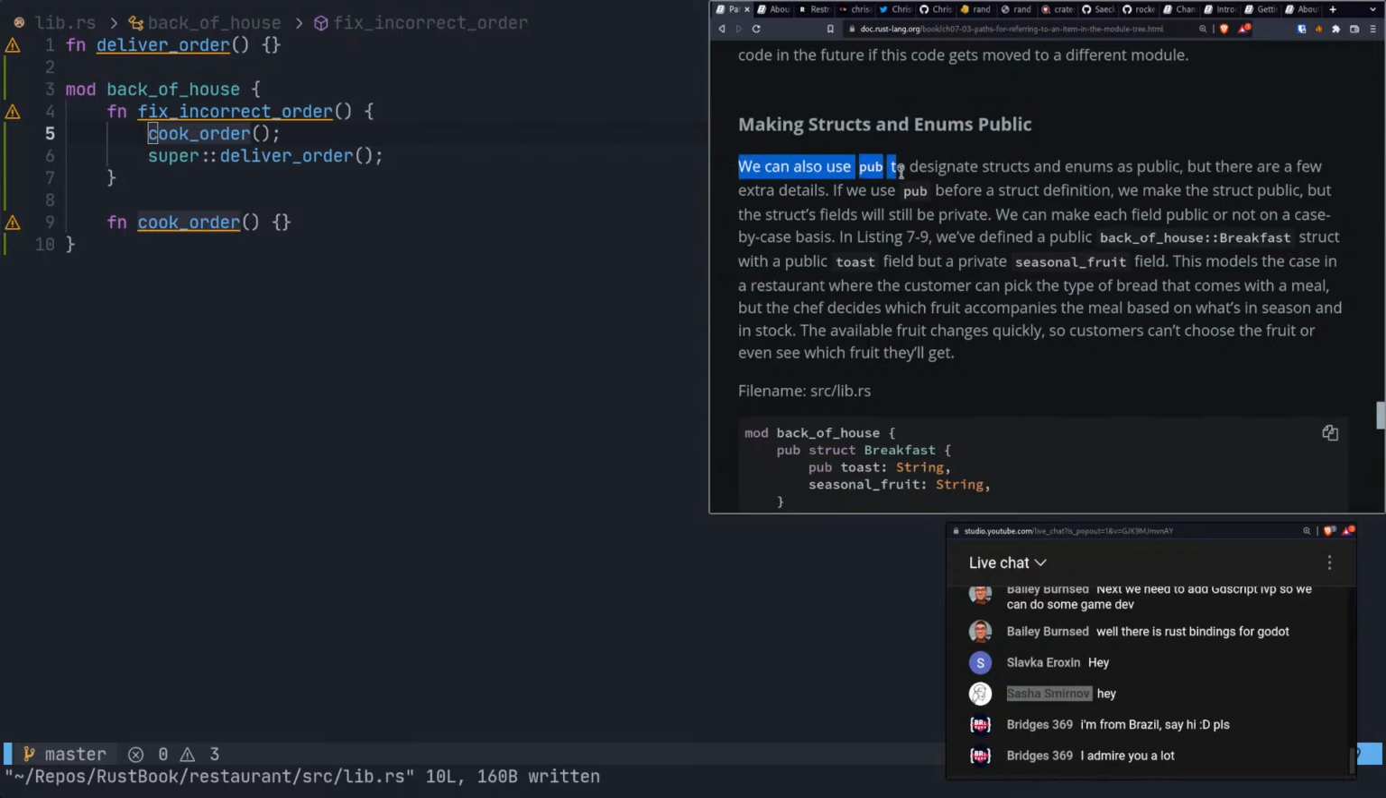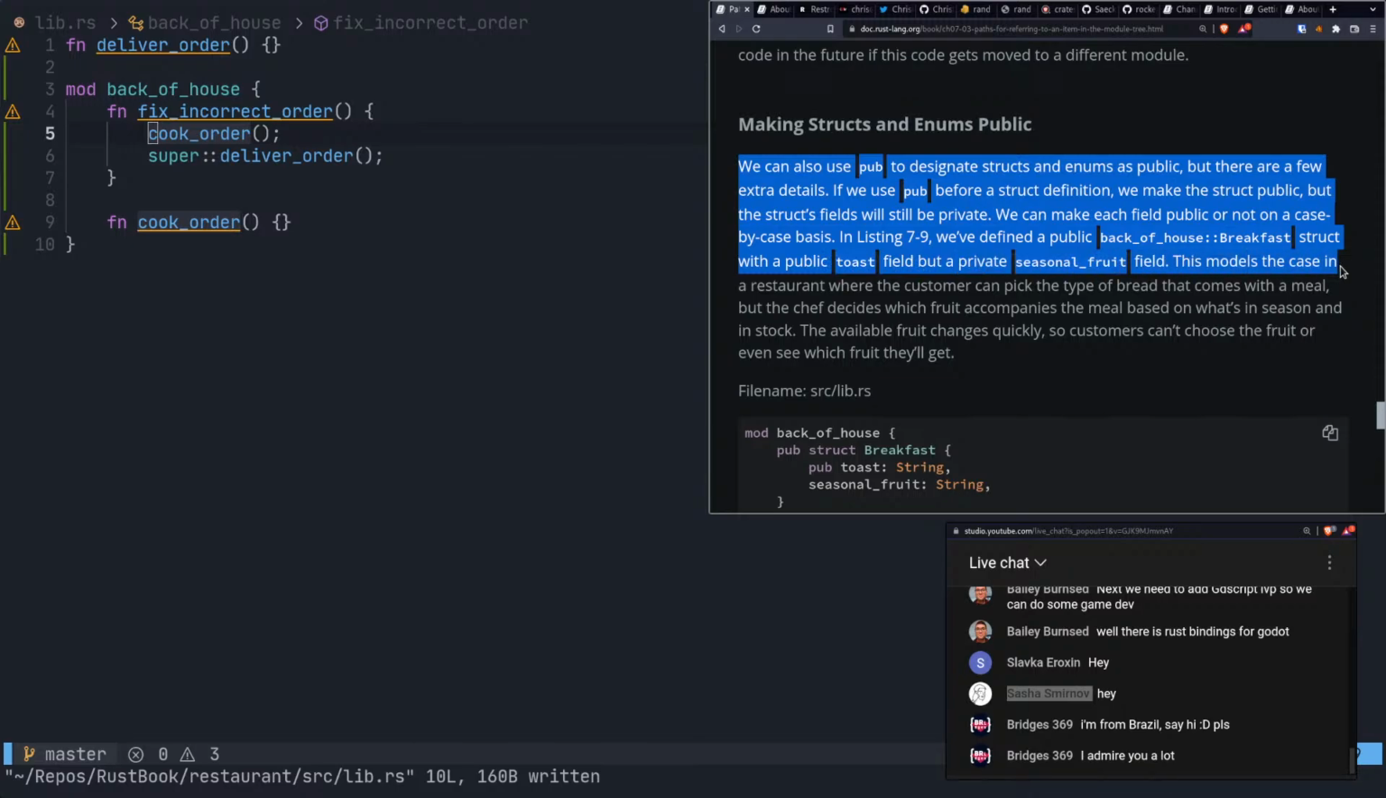Okay, here we go. Making structs and enums public. We can also use pub to designate structs and enums as public, but there are a few extra details. If we use pub before a struct definition, we make the struct public, but the struct's fields will still be private. But then we could write an impl on it, and then we could write getters and setters. We can make each field public or not on a case-by-case basis, right? In listing 7-9, we defined a public back of house breakfast struct with a public toast field, but a private seasonal fruit field.